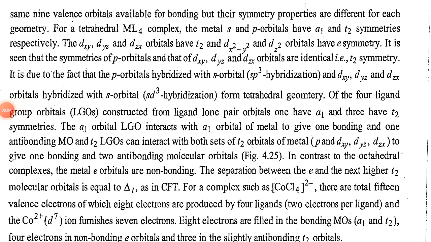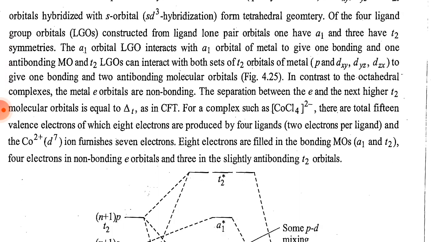For a tetrahedral ML4 complex, the metal s and p orbitals have A1 and T2 symmetry respectively. The dxy, dyz and dzx orbitals have T2, and the dx square y square and dz square orbitals have E symmetry. It is seen that the symmetry of the p orbitals and that of the dxy, dyz and dzx orbitals are identical, that is, T2 symmetry. It is due to the fact that the p orbitals hybridize with the s orbital, sp3 hybridization, and the dxy, dyz and dzx orbitals hybridize with the s orbital, sd3 hybridization, forming tetrahedral geometry.